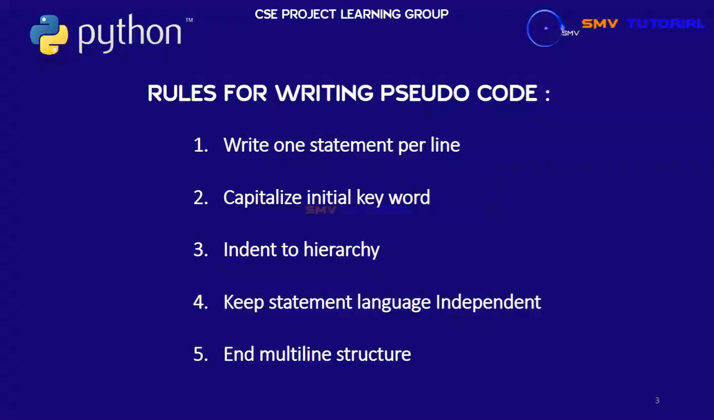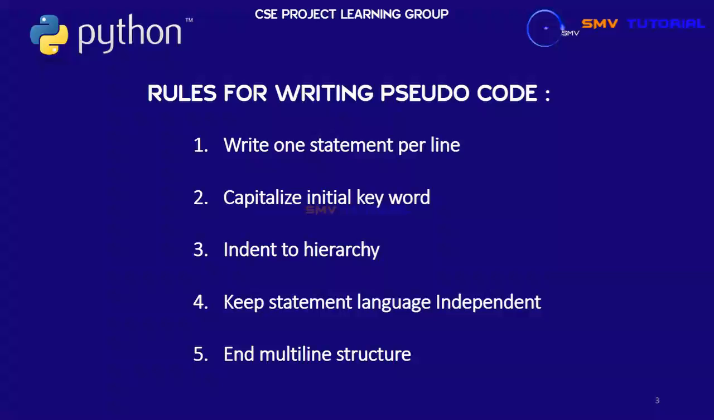Now the definitions. The first one, write one statement per line: in coding, only one statement is used per line. The next one is capitalize initial keywords: all letters of the initial keyword must be capital letters only.